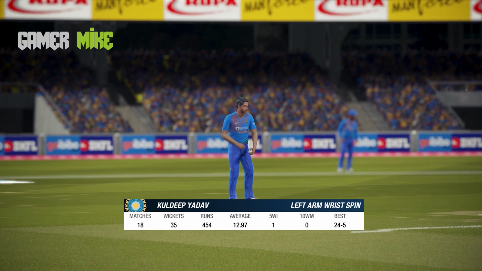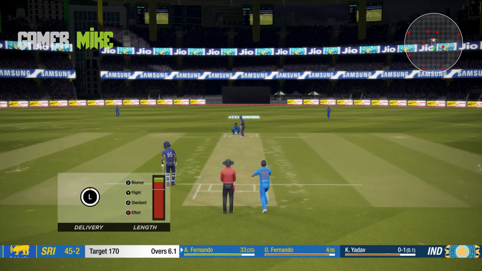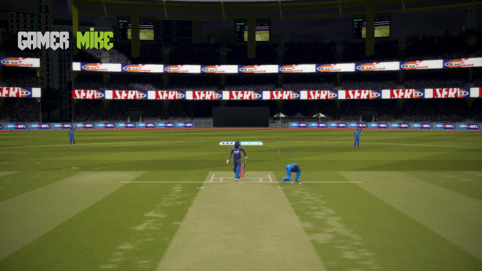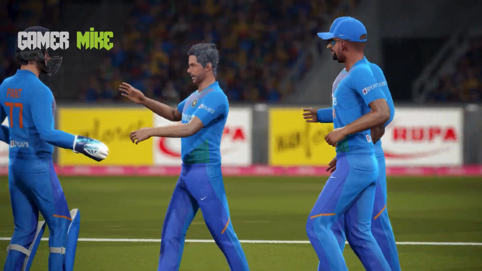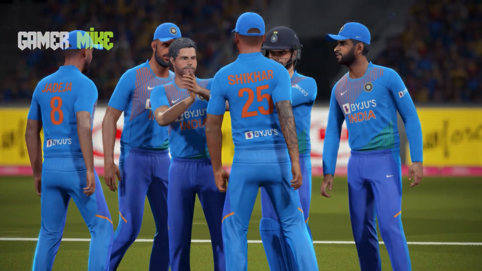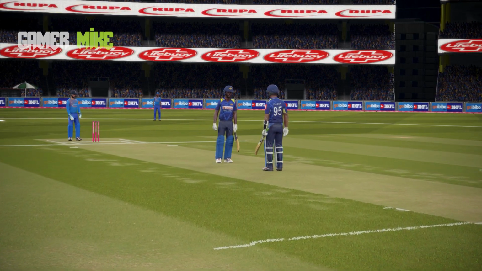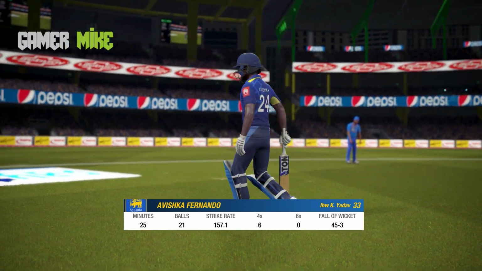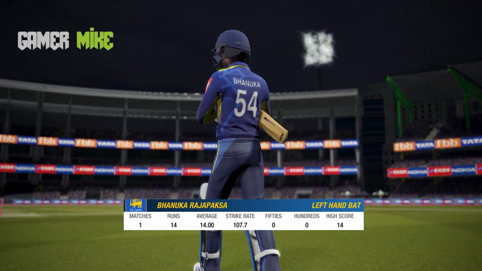And now Kuldeep Yadav, a change in the bowling from his skipper. Let's see what he's got in store, and that's looking straight. That's Avishka Fernando. That's looking straight. That's going to be out. Umpire confirms it, and straight away he picks up a wicket in his first over. That's why he was brought into the attack, when there are 5 fielders outside the 30-yard circle. Avishka Fernando goes out for 30, and Bhanuka Rajapaksa coming in to replace Avishka.